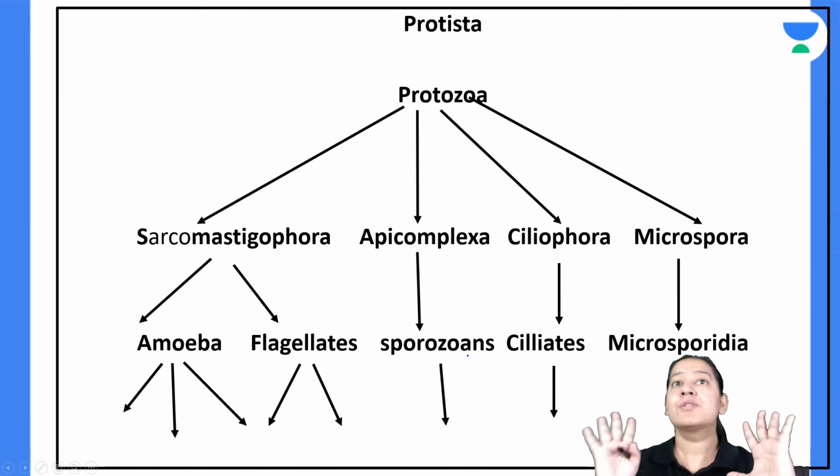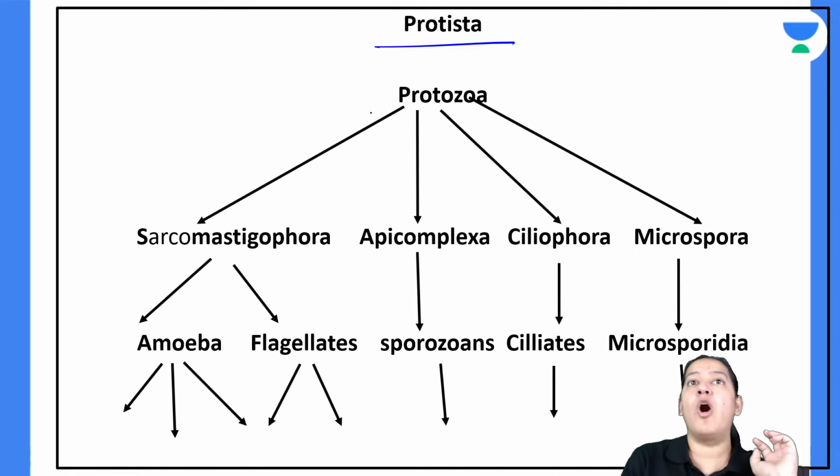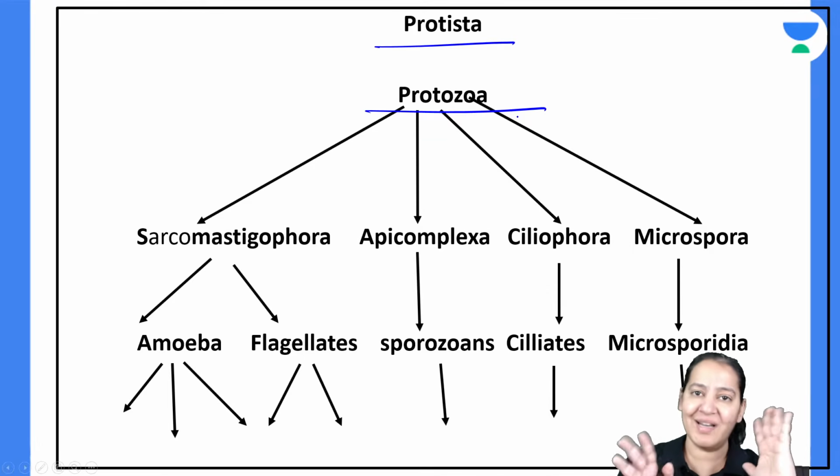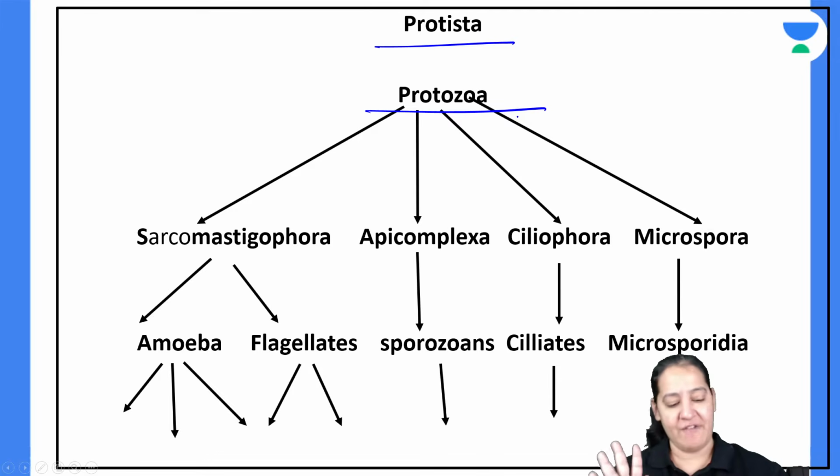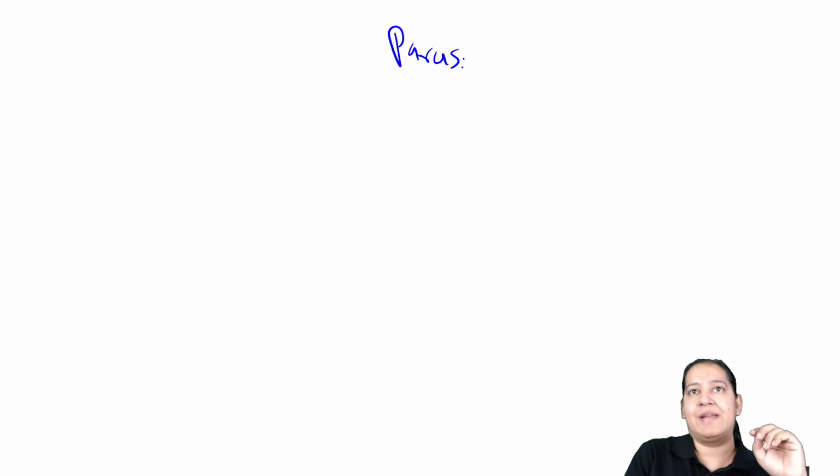Have you got it? So this is the classification of Protista or Protozoa. Got it? Yes or no? So I will repeat it. Okay, let me start with parasites.